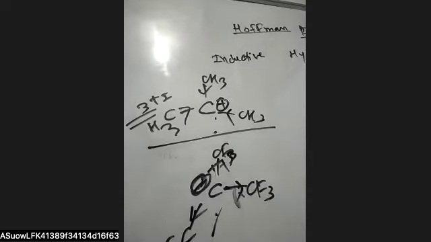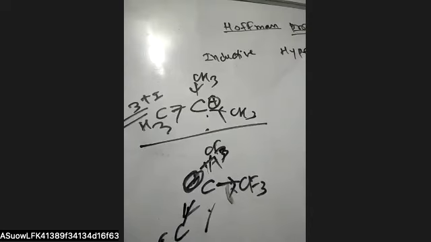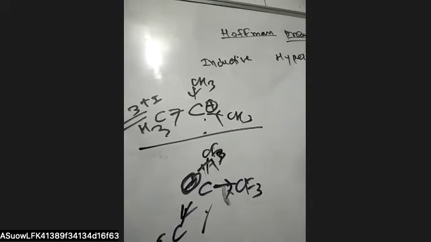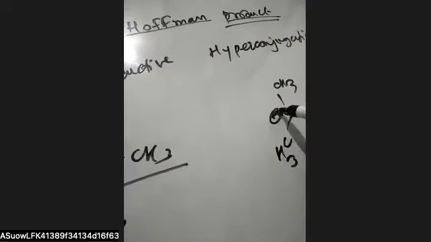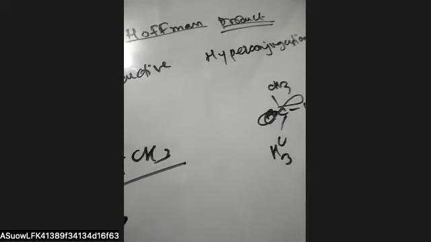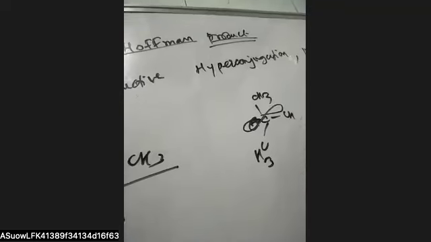So here are the 9 alpha hydrogen atoms, which increase the stability of this carbocation by hyperconjugation. In the vacant p orbital, the electrons are donated by the hydrogen atom.